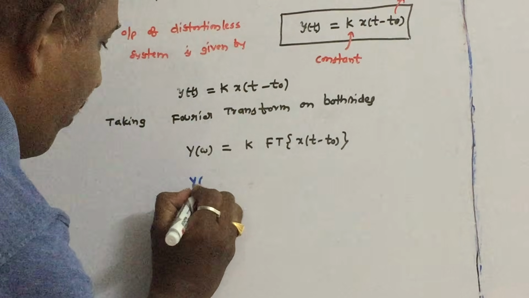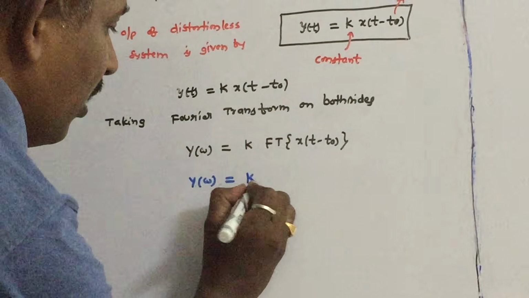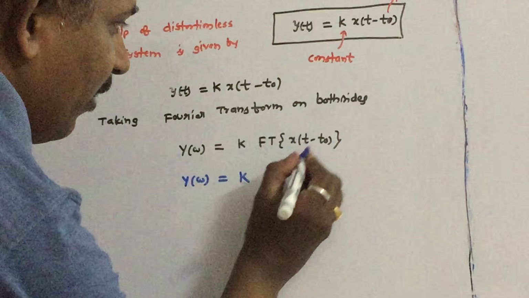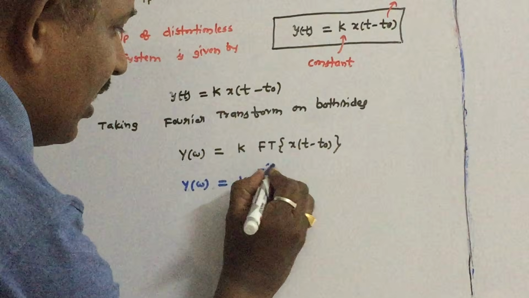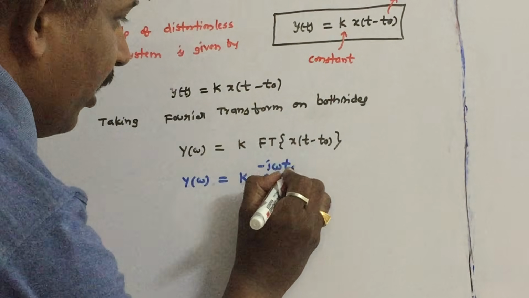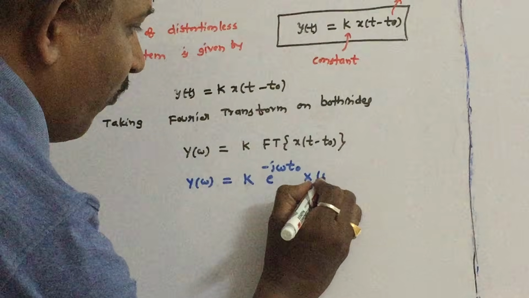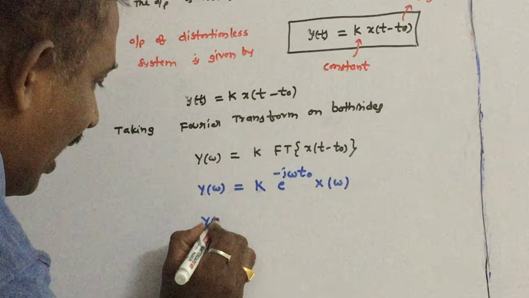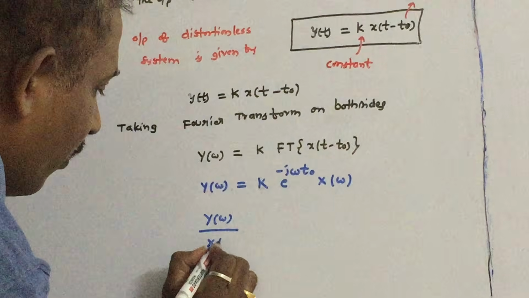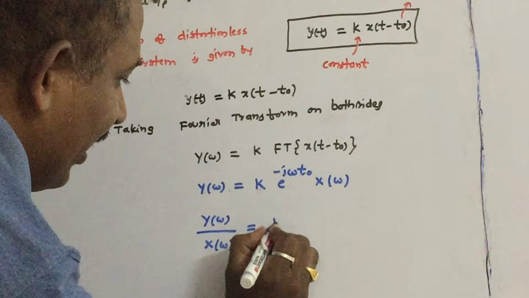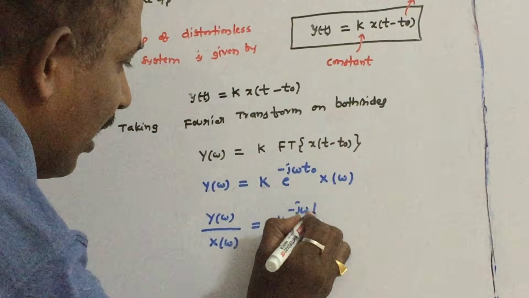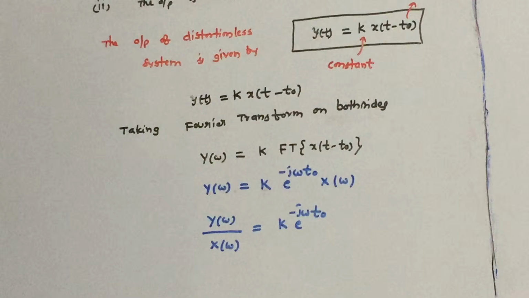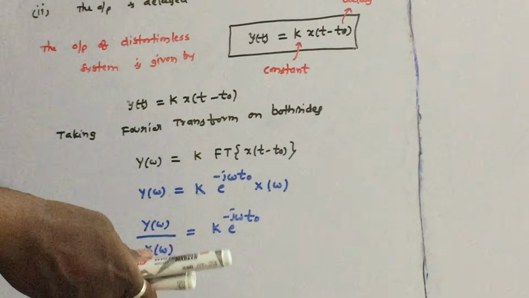So Y of omega equals k times e power minus j omega t naught times X of omega, the Fourier transform of x of t. Therefore Y of omega by X of omega equals k times e power minus j omega t0.